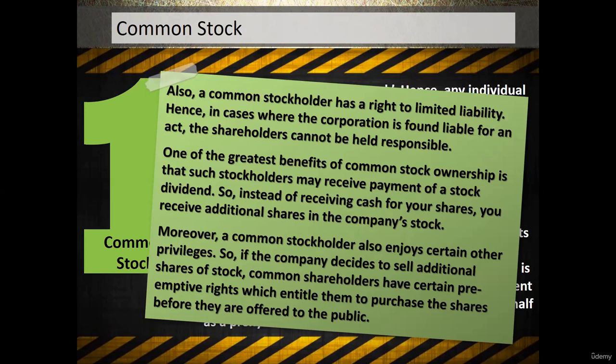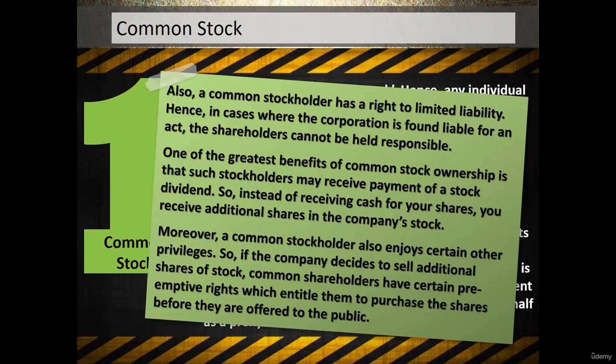Okay, so the preemptive rights are, let's say the company decides to raise some more money from the market through the mode of issuing some extra shares from the general public.